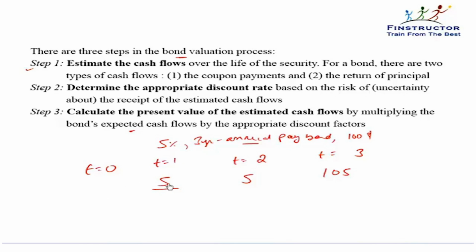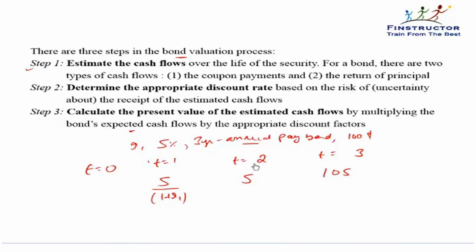If this is a 1-year bond and the bank is offering me a 1-year rate of interest of R1, that is, I can put my money in a bank for 1 year and get a rate of interest of R1 on that investment, then 5 would be discounted back by 5 upon 1 plus R1.